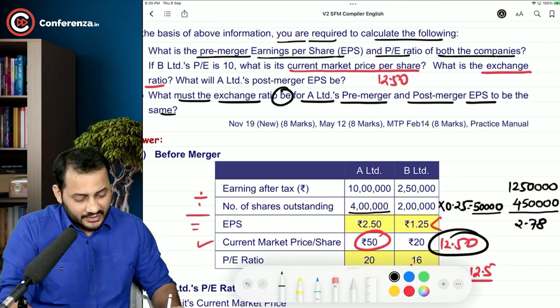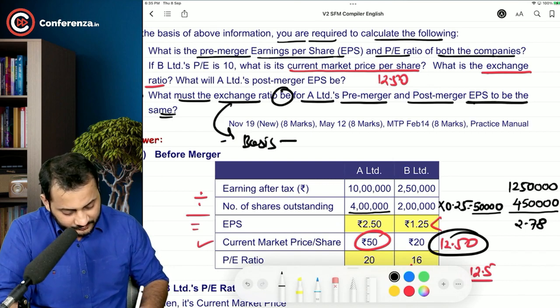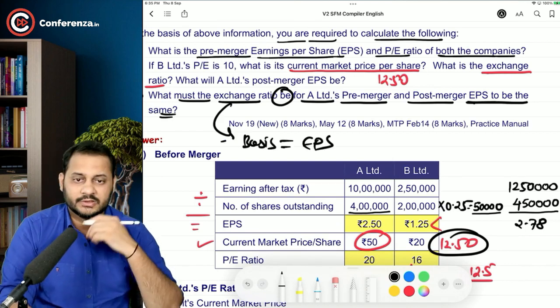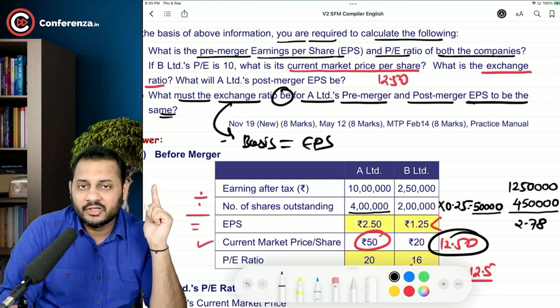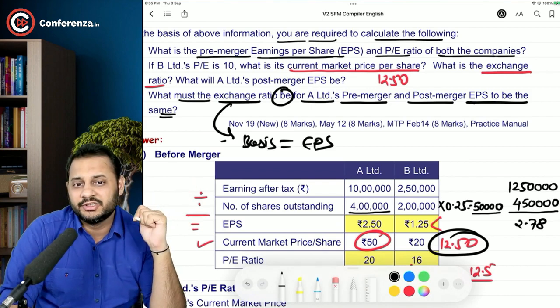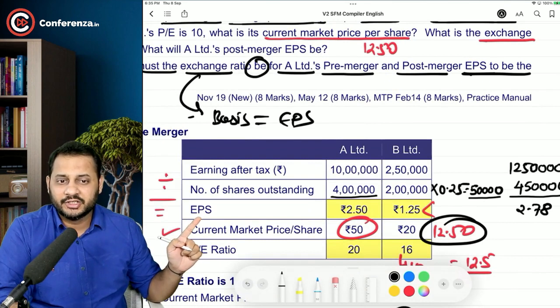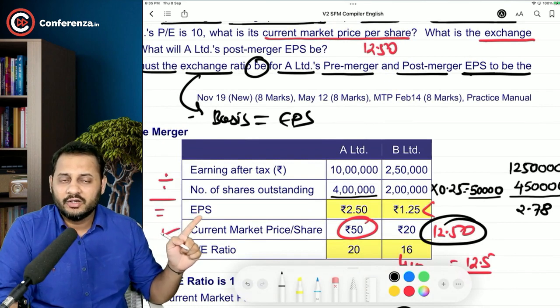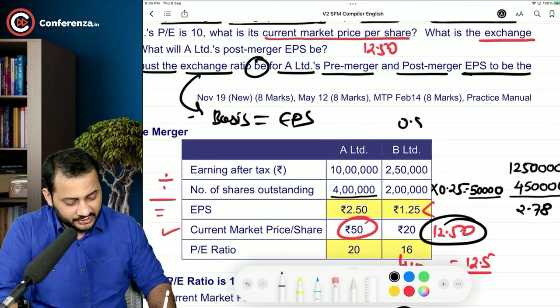If the EPS has to be the same, the exchange ratio basis should also be EPS. Whatever you want to keep the same after the merger, take that itself as the basis of exchange ratio. So if we take EPS as the basis of exchange ratio, 1.25 divided by 2.5 will be the exchange ratio. So the exchange ratio will be 0.5:1, or you can say 1:2.